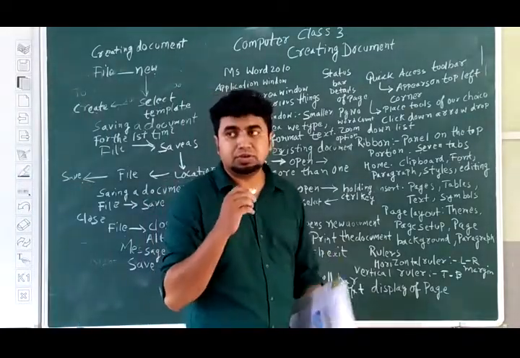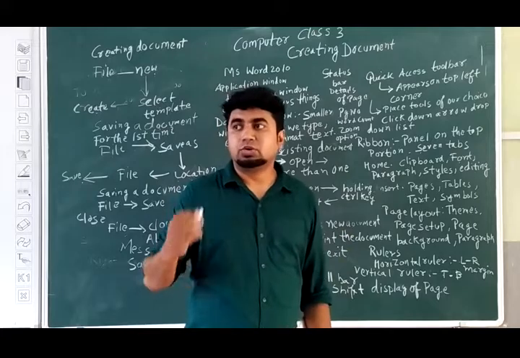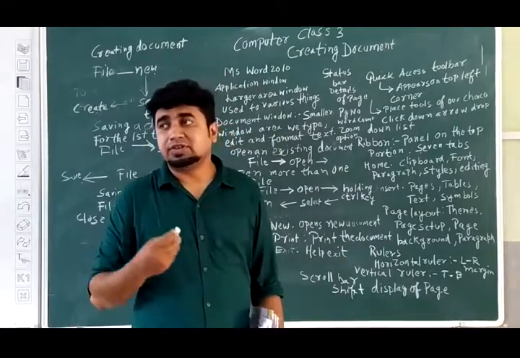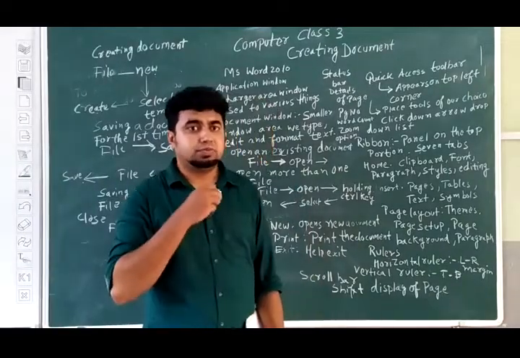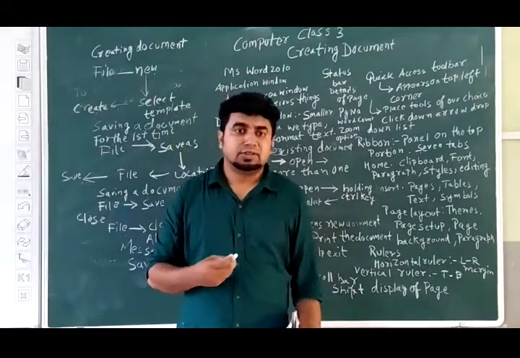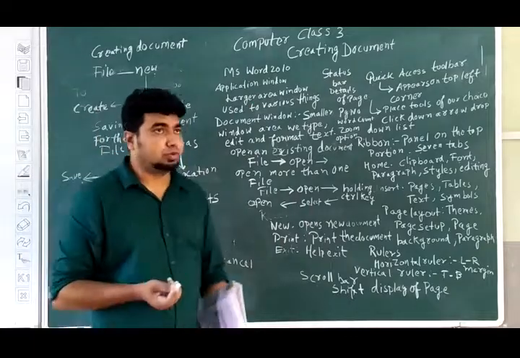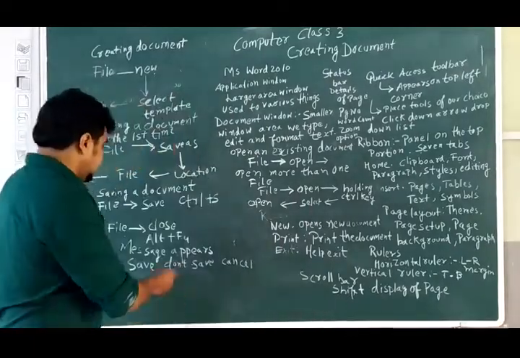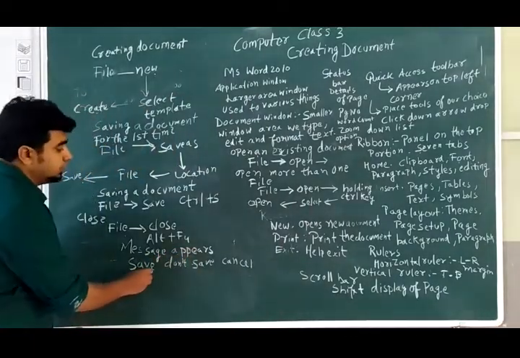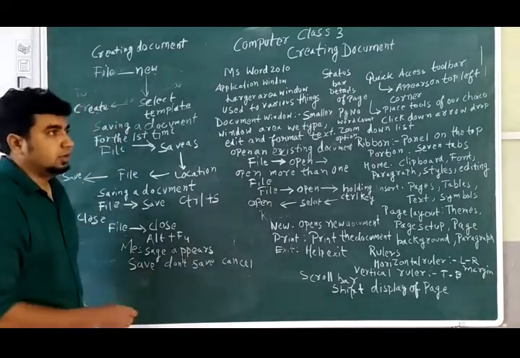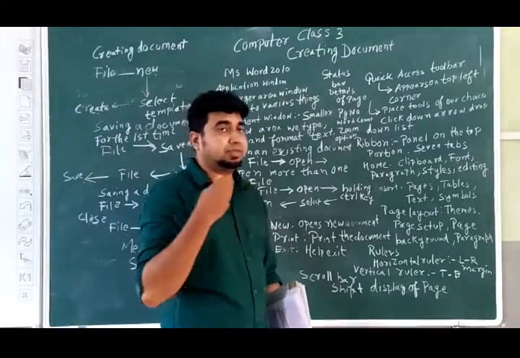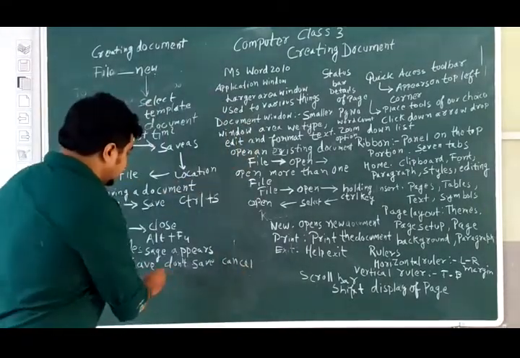Suppose the document you were working on has not been saved and you want to close it. Sometimes in a hurry we have not saved the document and we suddenly close it. Then the computer is very helpful to us: a message appears, Save, Don't Save, and Cancel. If by mistake we have not saved, then we click on the Save option.